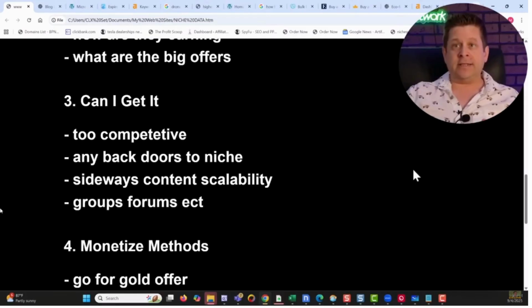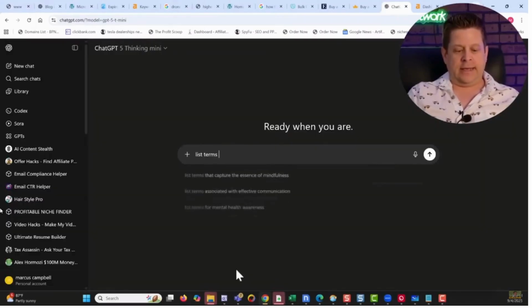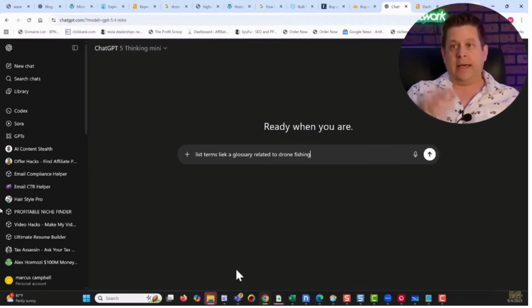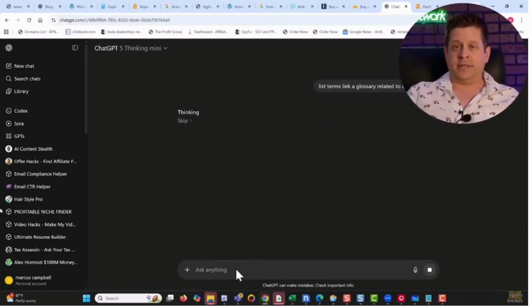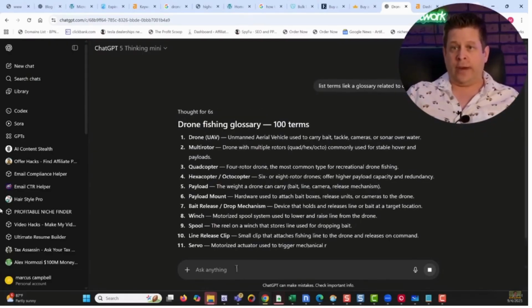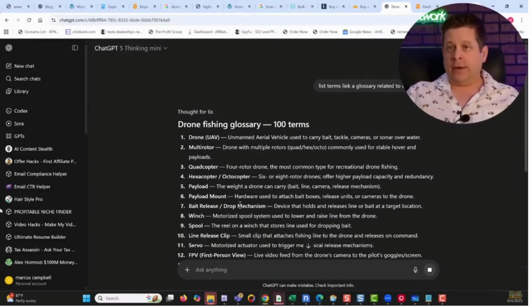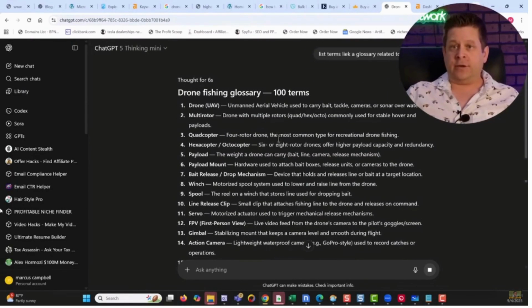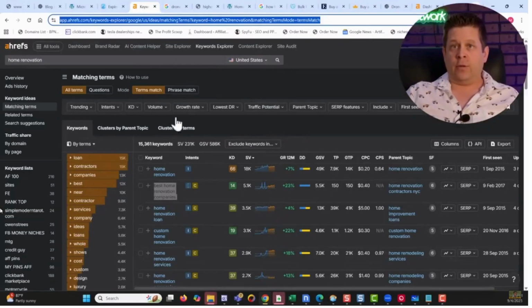These are very easy to do, where we can go through and say, list terms like a glossary related to drone fishing. And it'll go through and it'll talk about all this stuff. Now, when you start to stack these up is when the magic happens. If I stack this up and use this method, right? We see here waypoint GPS or whatever this is. So you could do payload capacity and then we'll pair it with the word drone.